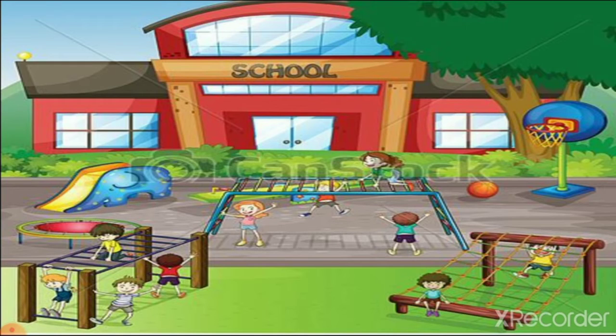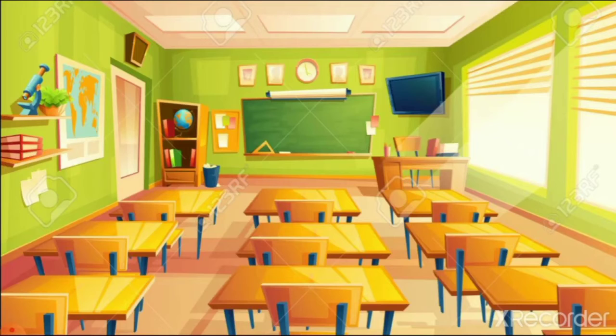When you come to school, you see that there is sand, a basketball court, a volleyball court and many other things. Your surrounding looks like that, with sliders and children playing. You can see the basketball court. All these things you can see when you are in your school playground.